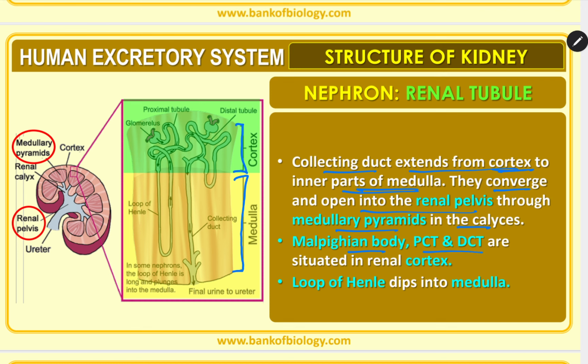Malpighian body, PCT and DCT are situated in the renal cortex. Malpighian body means glomerulus and Bowman's capsule. PCT and DCT are present in the cortex region, while the loop of Henle and collecting duct are in the medulla. The loop of Henle dips into the medulla.